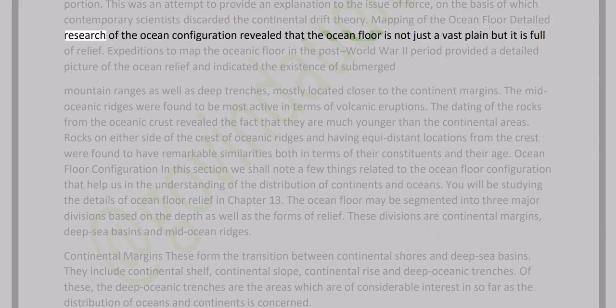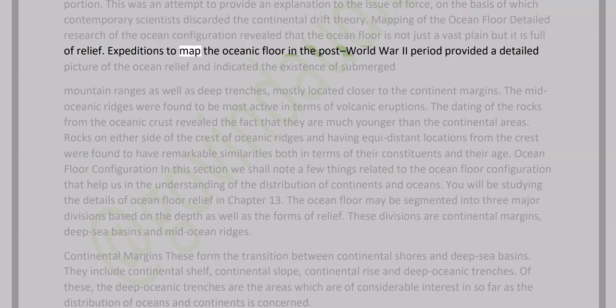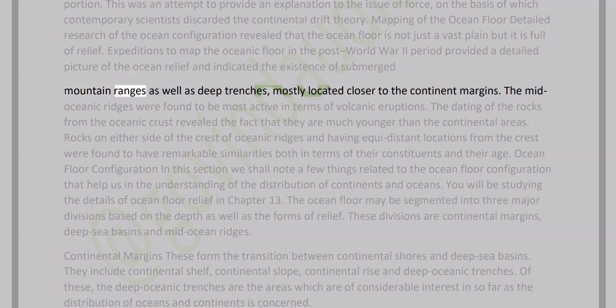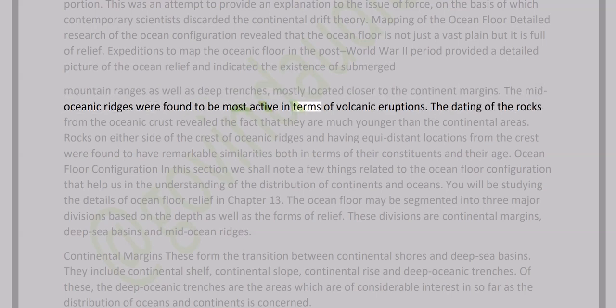Mapping of the ocean floor: detailed research of the ocean configuration revealed that the ocean floor is not just a vast plain, but it is full of relief. Expeditions to map the oceanic floor in the post-World War II period provided a detailed picture of the ocean relief and indicated the existence of submerged mountain ranges as well as deep trenches, mostly located closer to the continent margins. The mid-oceanic ridges were found to be most active in terms of volcanic eruptions.